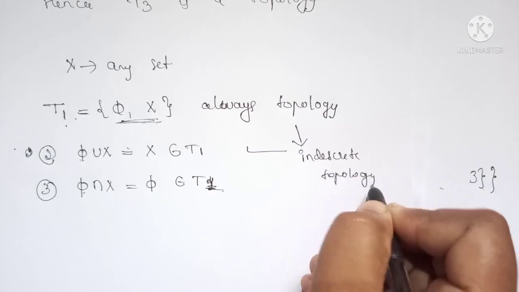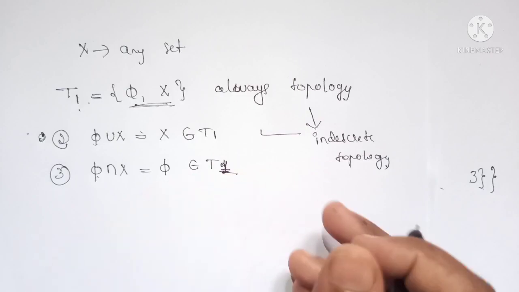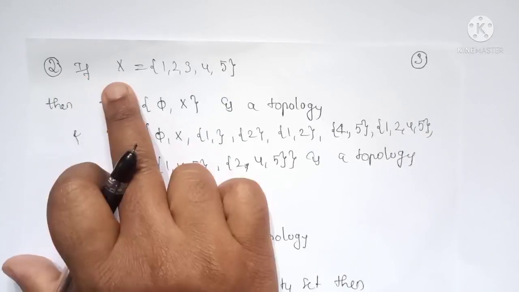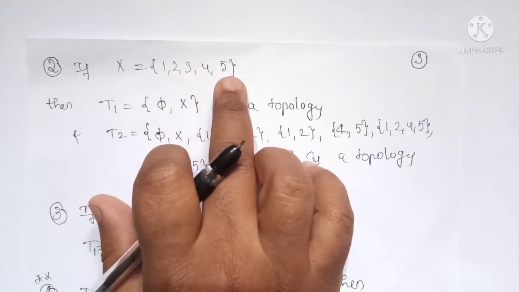Okay, first before that let us see a few more examples on the topic. Next consider the set X equal to {1, 2, 3, 4, 5}.